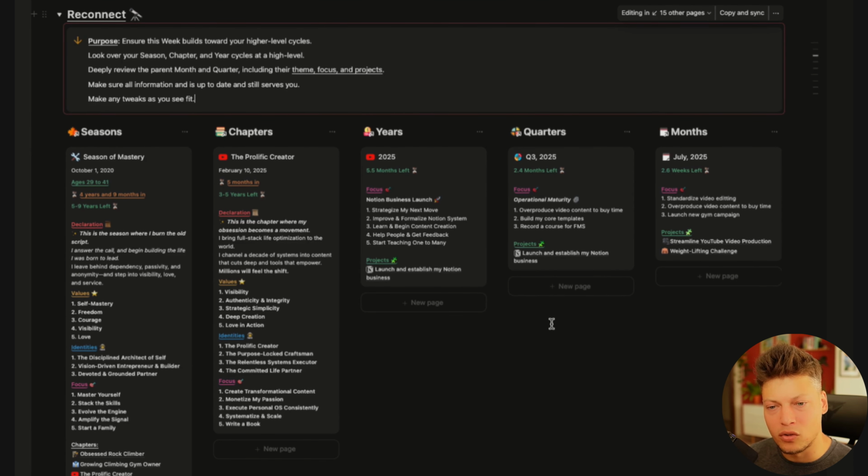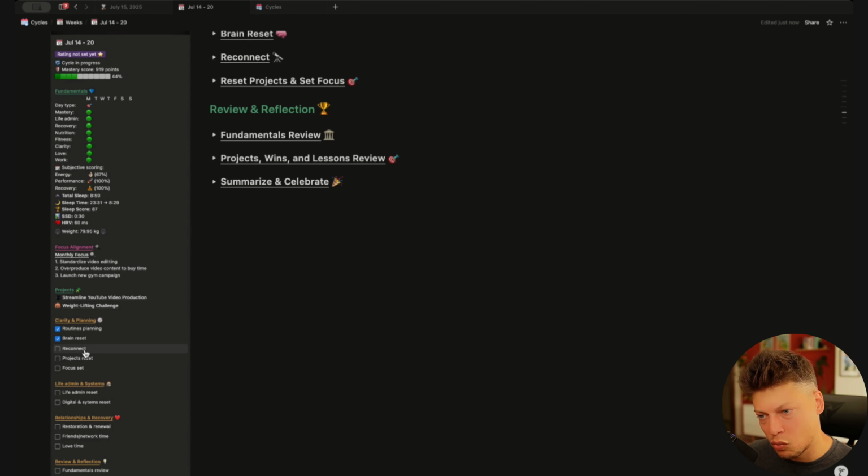Of course, in order to be able to do that, you need to have all these cycles created in your system. But even if you have just months or quarters, at least have them and at least review your focus for those. And if you don't have them created in Notion, maybe you have them written down somewhere. I mean, it's less optimal, but at least have that as a checkbox in your weekly review so you can actually go find your goals for the year or whatever you have and review them really quickly. Take a minute. This is a very high ROI thing that you can do when planning your week. So let's toggle this one and let's go to the sidebar and check our Reconnect box.